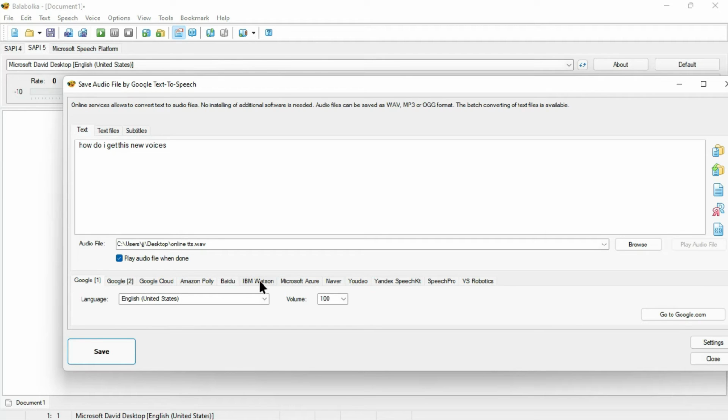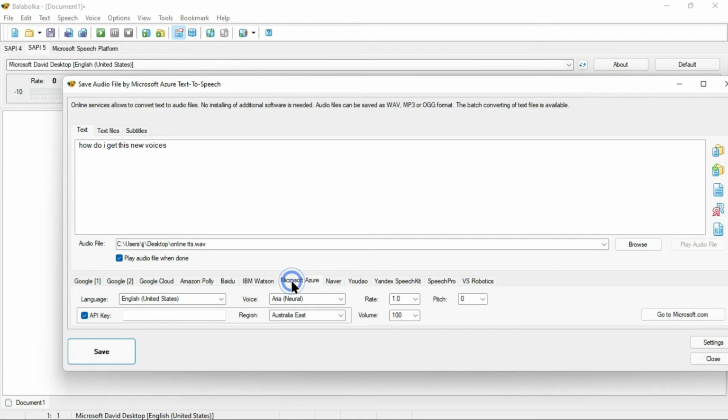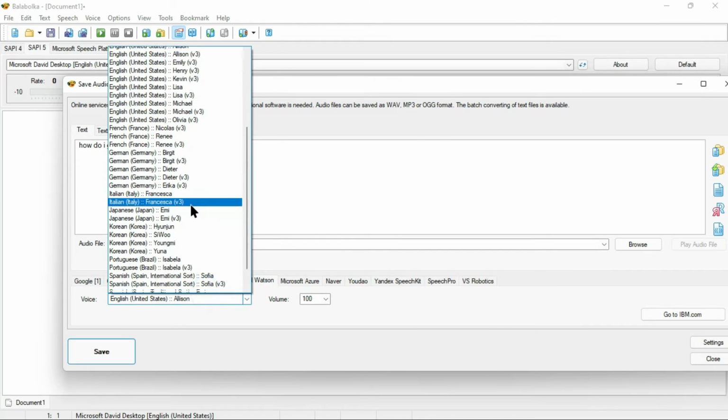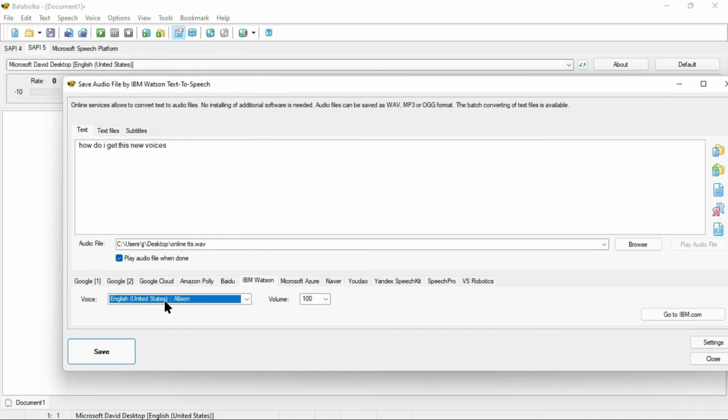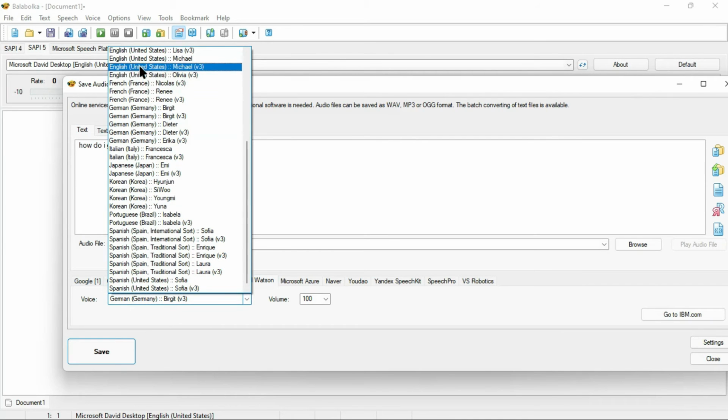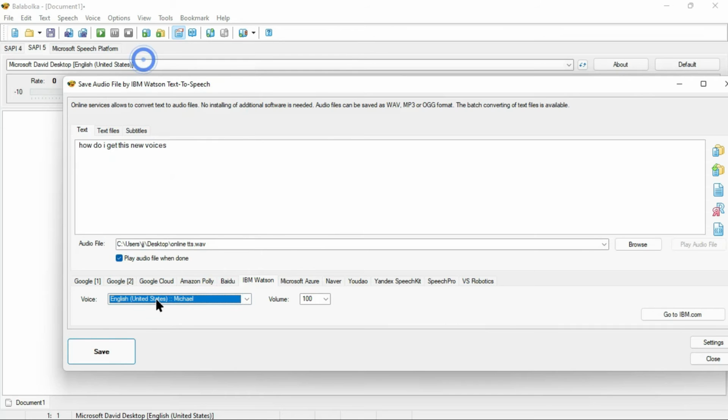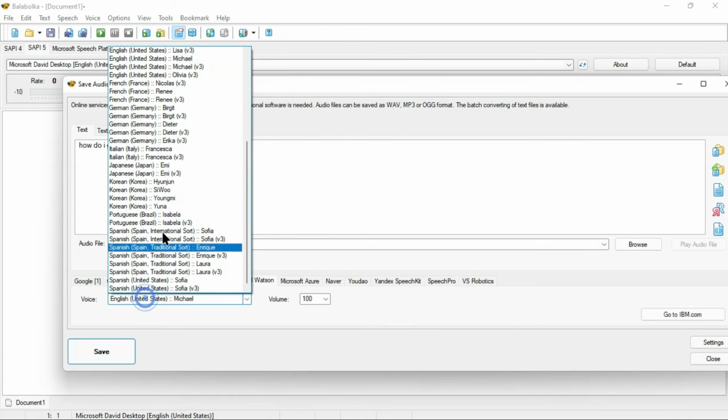Now, time to choose the voice we want. I prefer the IBM Watson, so I'm going for that one. Obviously you can see many voices with different language accents which are usable, so I will just select any random voice. Then hit save.